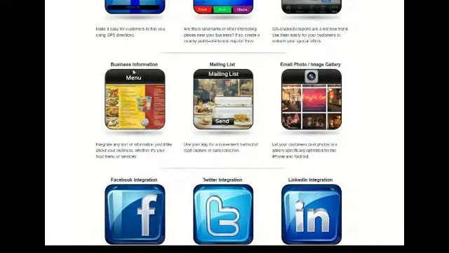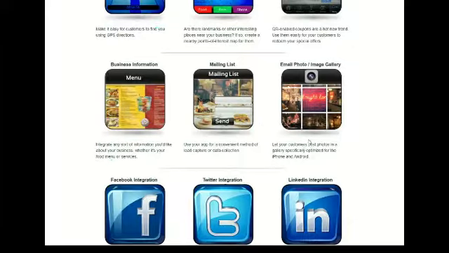Now, here's the basics too. Business information. Let's say you just want to tell them what you offer and what days are your specials. You could give them business information directly to their mobile application. And also, you definitely want to do mailing lists, so this makes it convenient for them to sign in. So then you can communicate with them with offline marketing via email to remind them that, hey, next Wednesday or next month you're running a special, and that gets delivered directly to their email address.